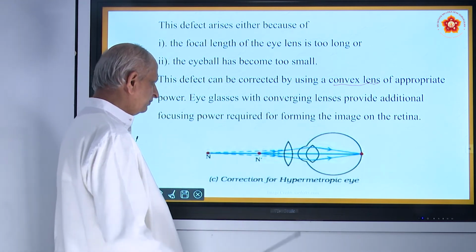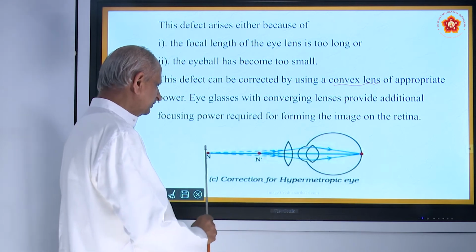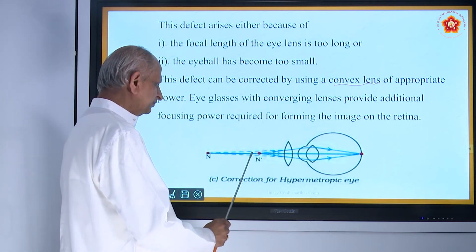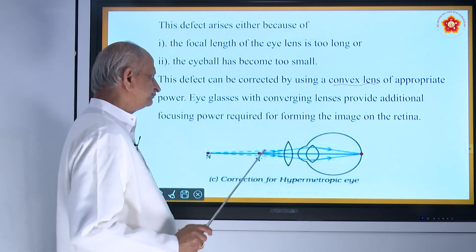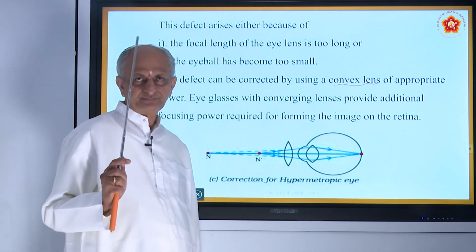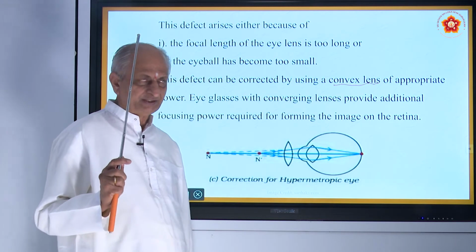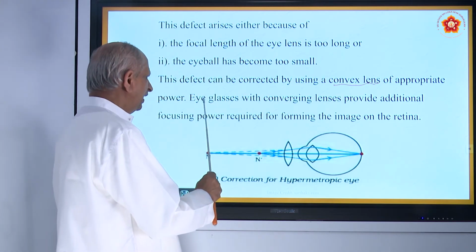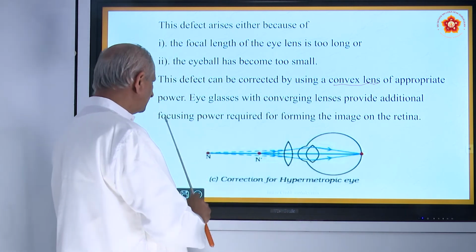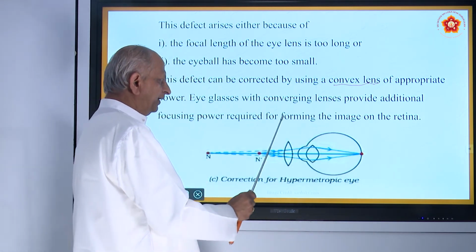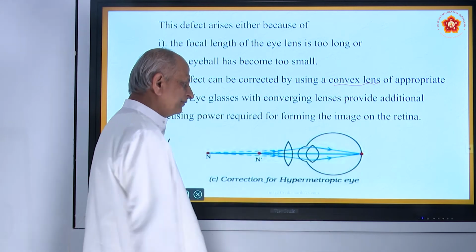By using this lens, the near point comes to 25 centimeters, with appropriate power depending on the strength of the eye. Eyeglasses with converging lenses provide the additional focusing power required for forming the image on the retina.